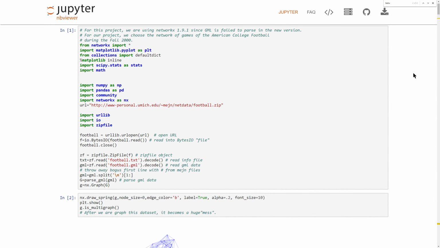This is a presentation for Data 620, Project 1, presented by Team 3. Important to note, for use of the particular GML file we're using for this project, we have downgraded NetworkX to version 1.9.1. This has to do with a deprecated and outdated GML format.